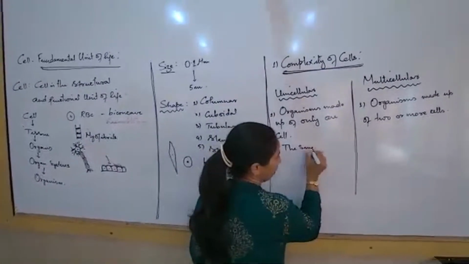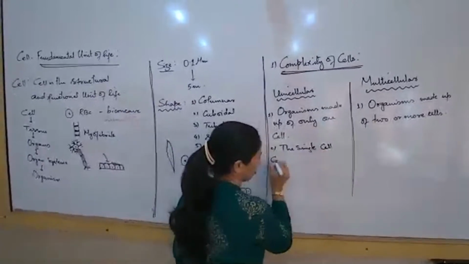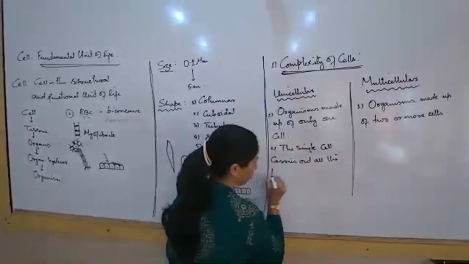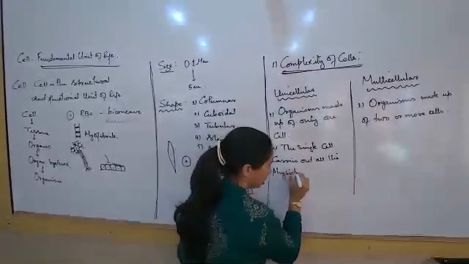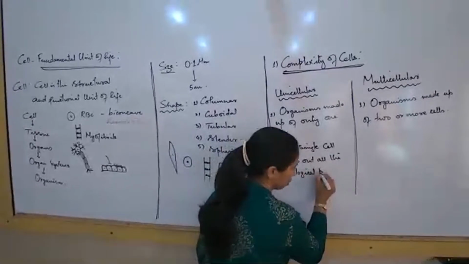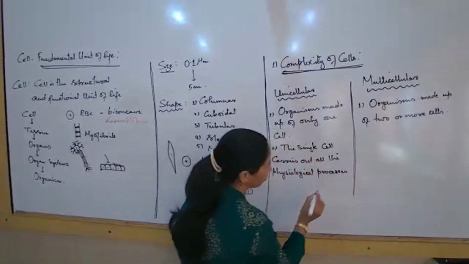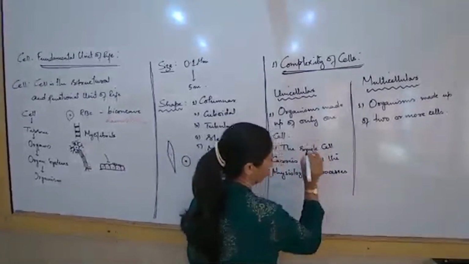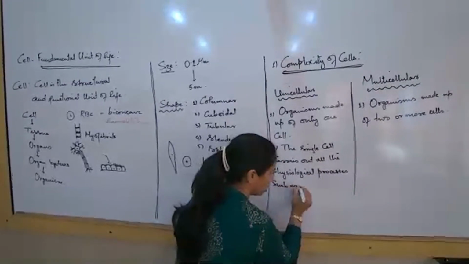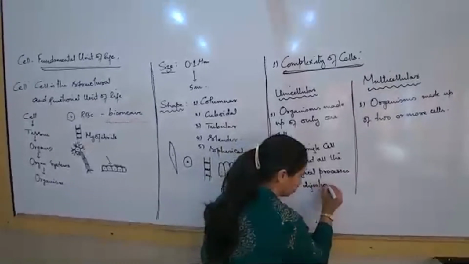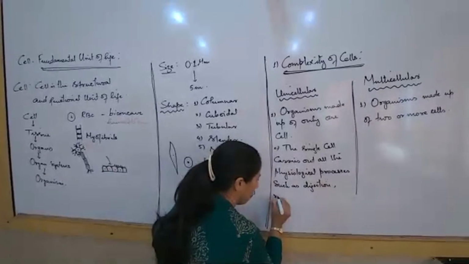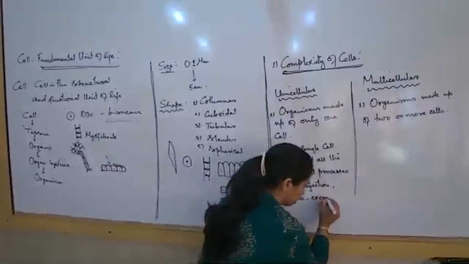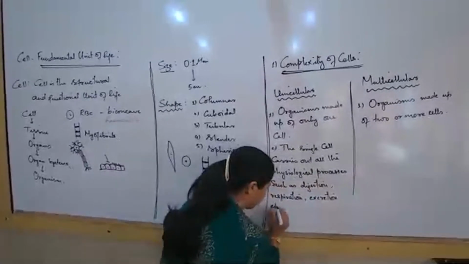So the single cell carries out all the physiological processes such as digestion, respiration, excretion, etc.